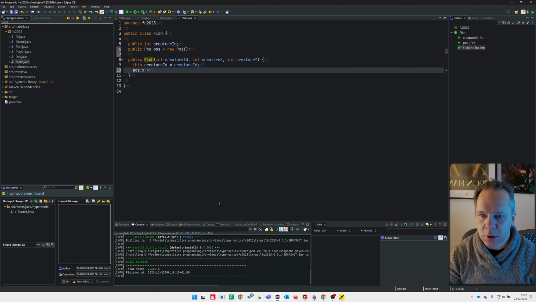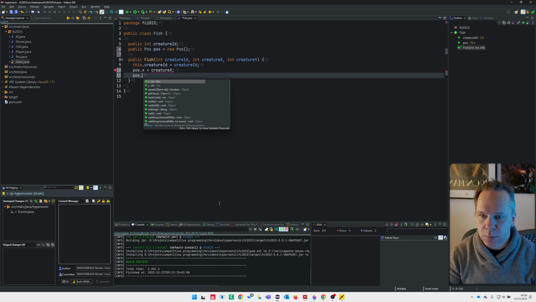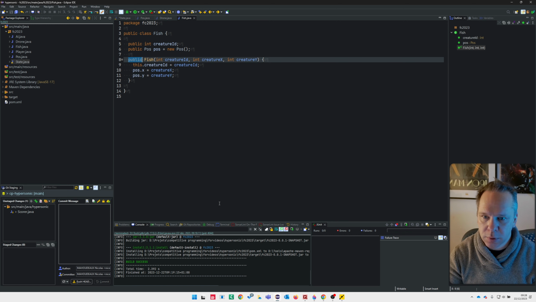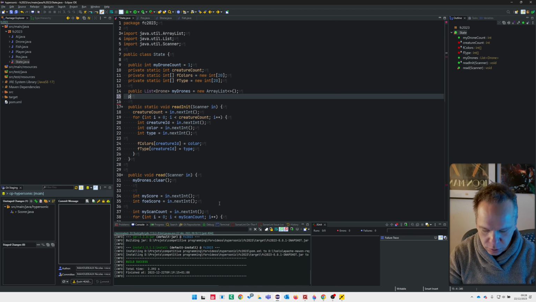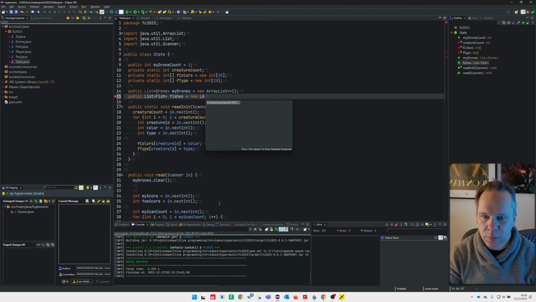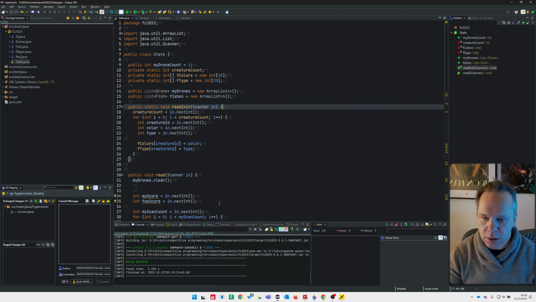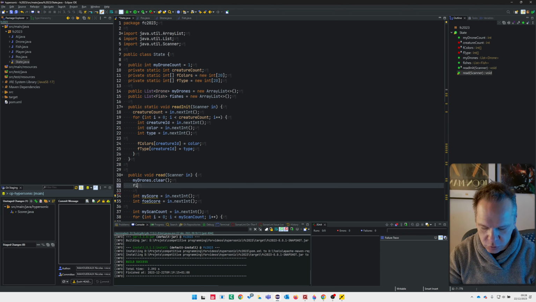And pos.x, x, pos.y. It's a lot of setup, but I think we'll get the reward very soon. Okay, and as with my drones, I have to clear the fishes at the start of the turn.